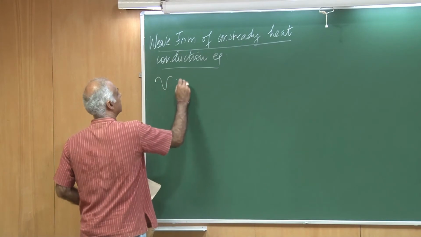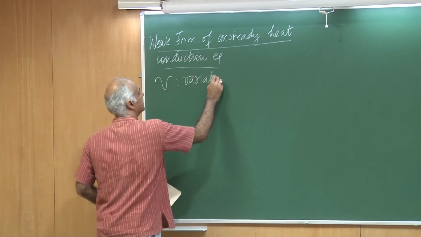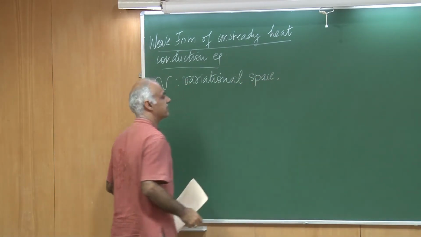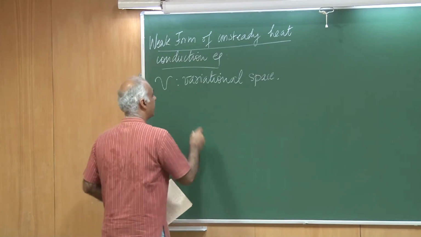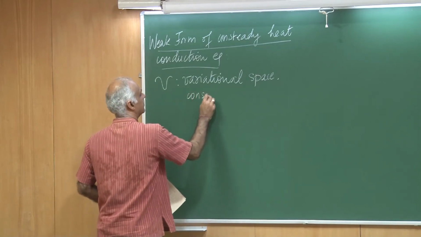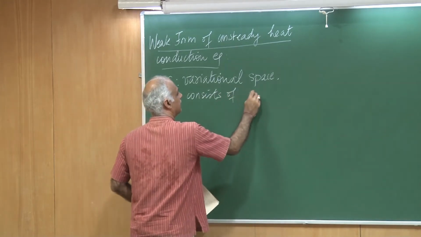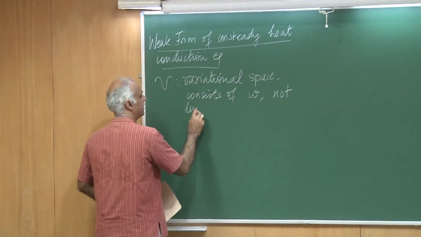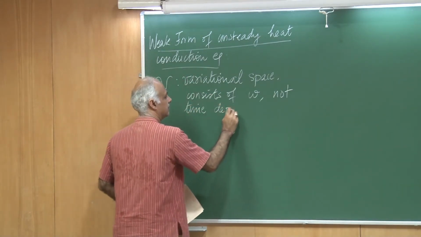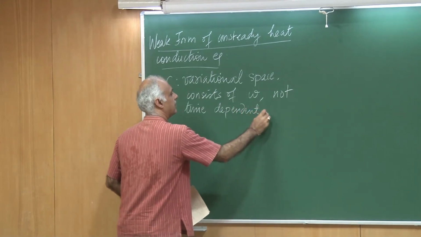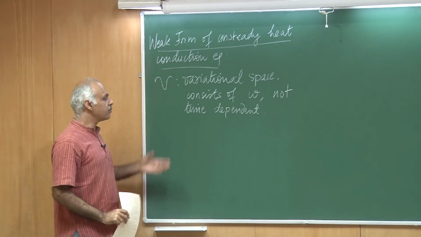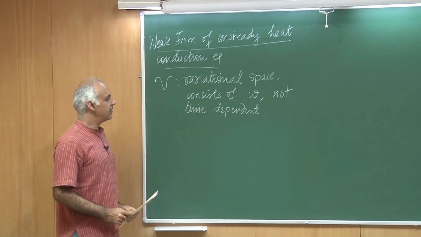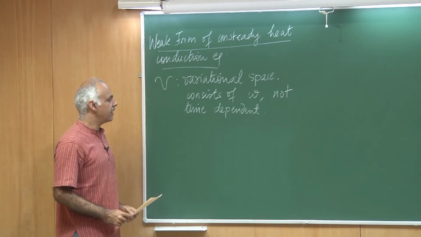So, V is the variational space which gives us the weight functions, and it consists of W's and they are not time dependent. We can construct methods where W's are also time dependent, but as far as the analysis here is concerned, we are going to be happy with steady weight functions.